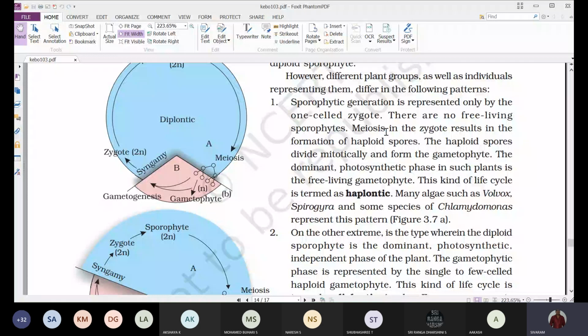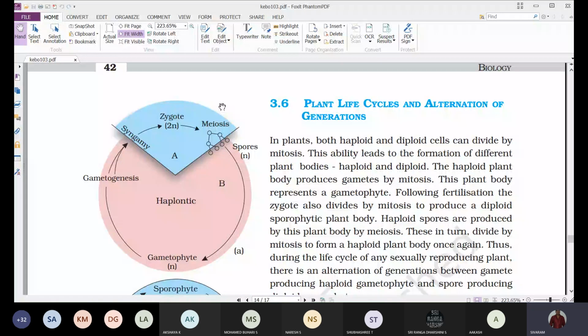The blue structure is represented by the diploid sporophyte, and this pink region represents the haplontic life cycle, the gametophyte. We can observe that the major part of the life cycle is occupied by the haploid phase rather than the diploid zygote, which represents the sporophyte. That's why we call this the haplontic life cycle.